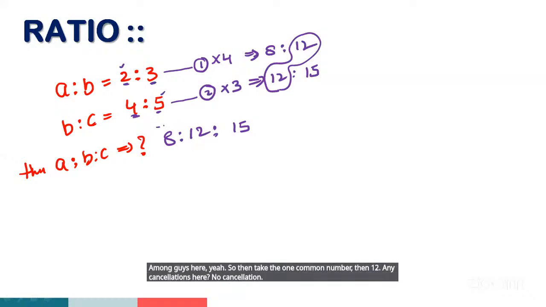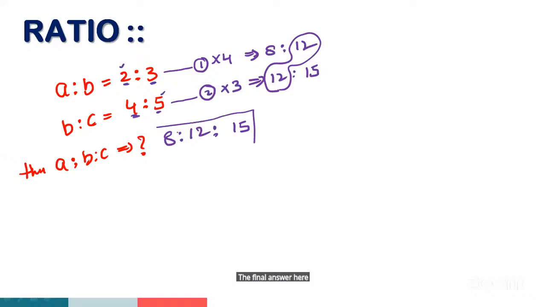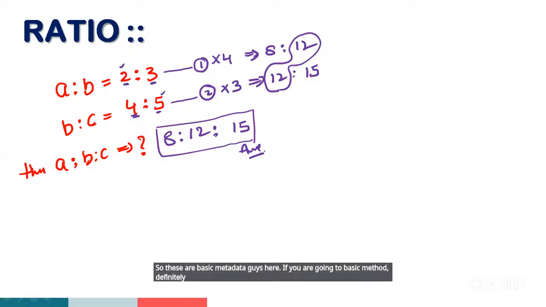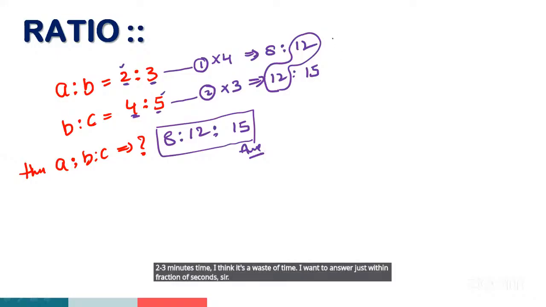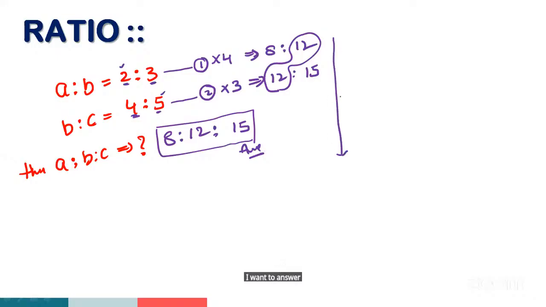The final answer here, A is to B is to C, is 8 is to 12 is to 15. So these are basic methods, guys. If you are going with the basic method, definitely we are taking 2 to 3 minutes. I think it's a waste of time. I want to answer within a fraction of seconds, or without a pen, guys.